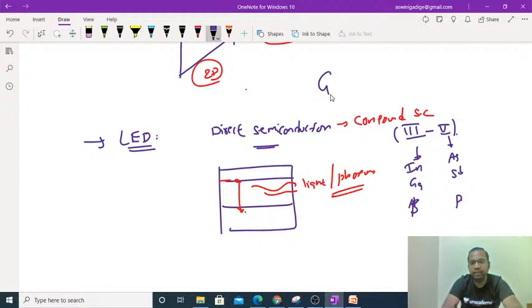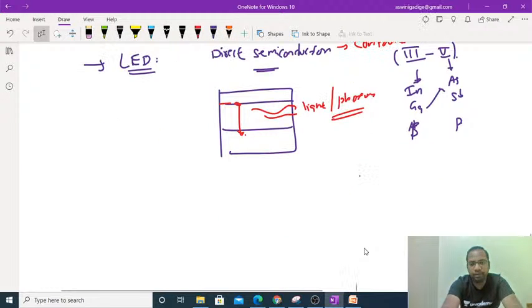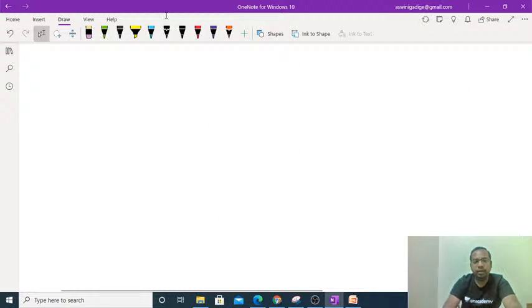If you take the gallium arsenide combination, that is third and fifth group, you will get a red color LED. Based upon the different combinations, you will get different colors. Fine. And now, whatever the energy of the photon that is coming out.